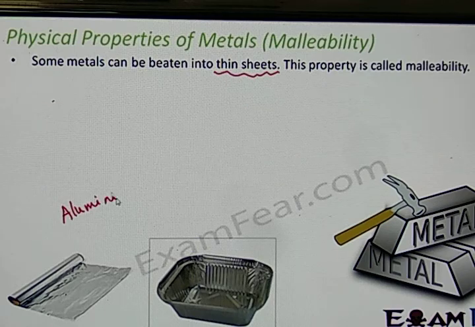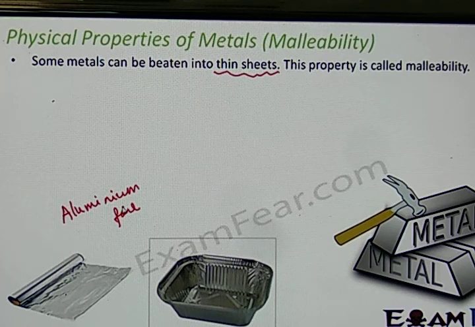Aluminium foil is just one example which shows the property of malleability. Another example is the silver foil, which is used for decorating sweets. If you go to a sweet shop, you see a lot of sweets have a thin silver foil over them. That silver foil is obtained from silver, which is beaten into thin sheets.